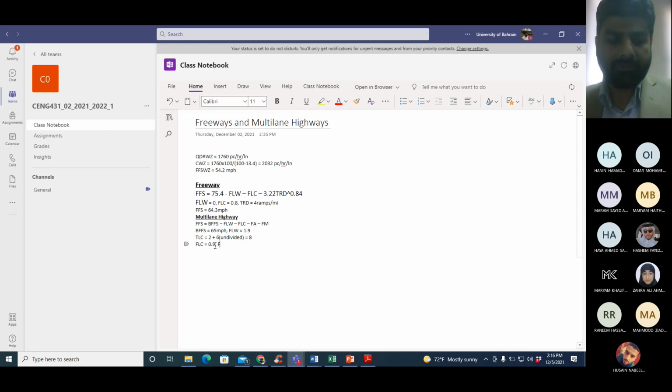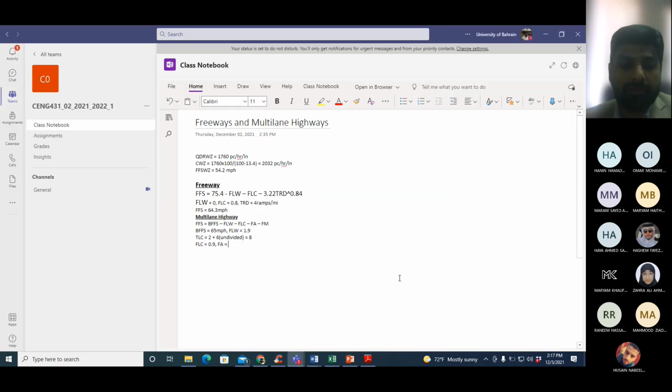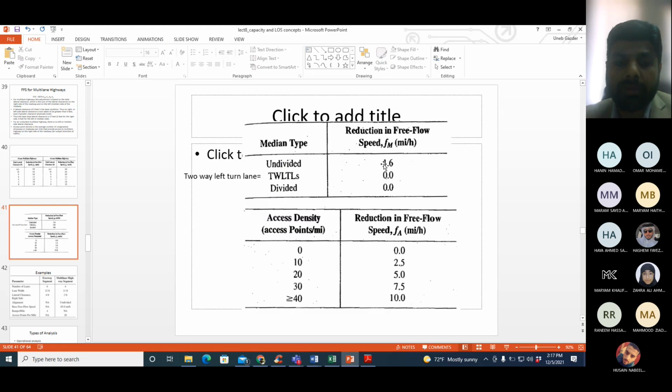Then I need the factor for access point density. We have 20 access points per mile. For 20 access points per mile, the factor is 5. Now in this table, interpolation is allowed. So instead of 20, if I gave you, let's say, 23, then you can interpolate between 20 and 30. But for the time being, we have the exact value 20. So the factor is 5. Median type, median undivided. So for an undivided highway, the factor is 1.6.